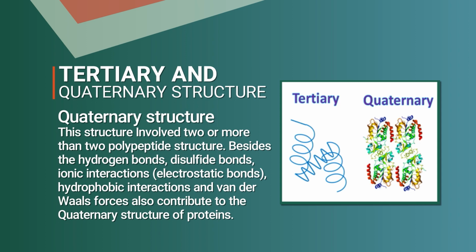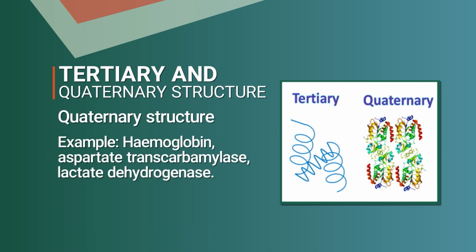Besides the hydrogen bond, disulfide bond, ionic interaction, electrostatic bond, hydrophobic interaction and van der Waals forces contribute to the quaternary structure of protein. Examples: hemoglobin, aspartate transcarbamoylase, and lactate dehydrogenase are examples of quaternary structure.